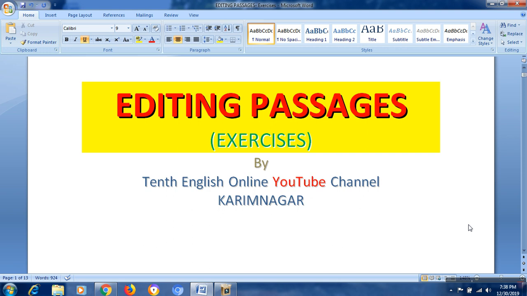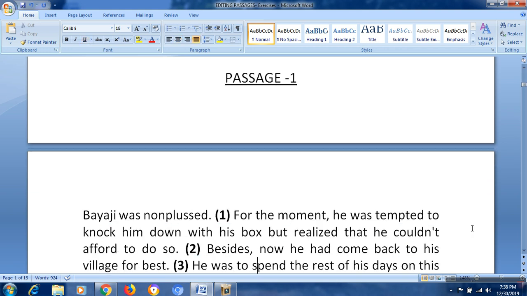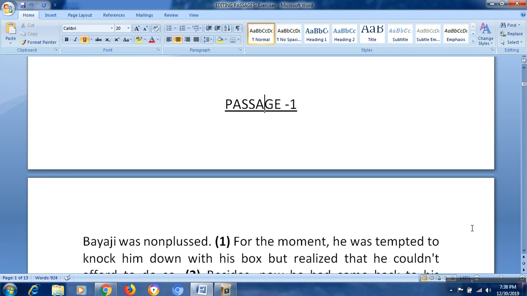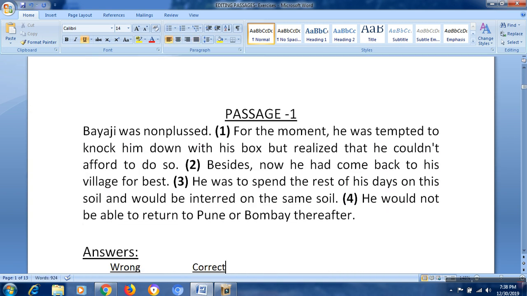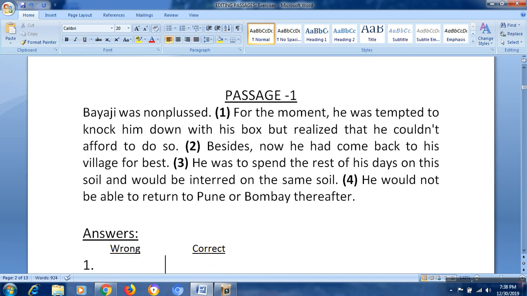We'll go with some sample passages here. The first paragraph. So this passage is from the lesson The Storied House Part 1. I will read this passage for you, then we'll make changes in this passage.